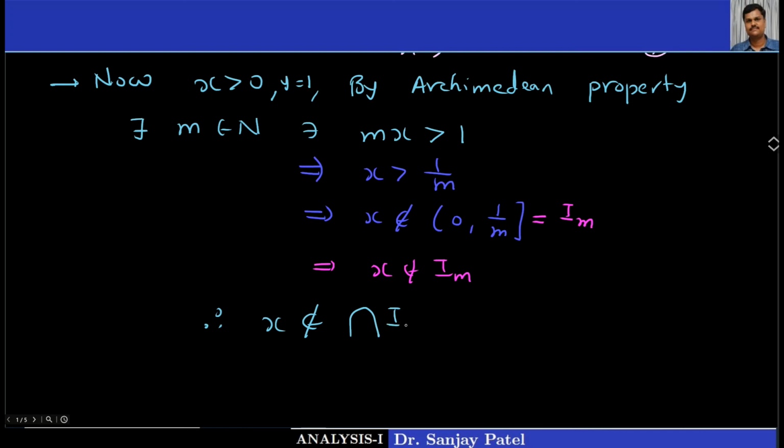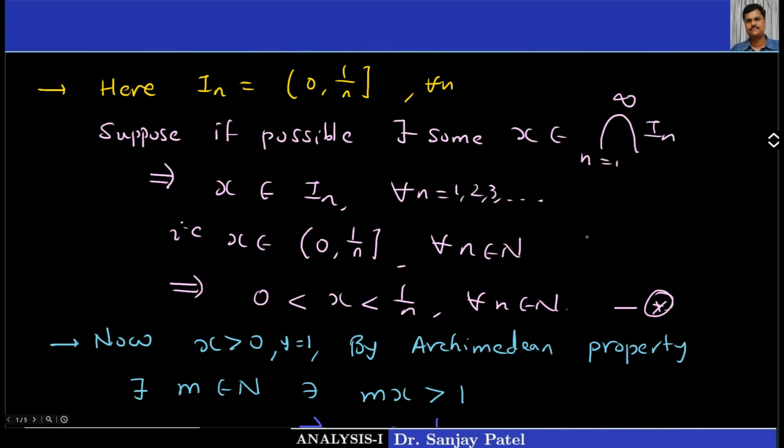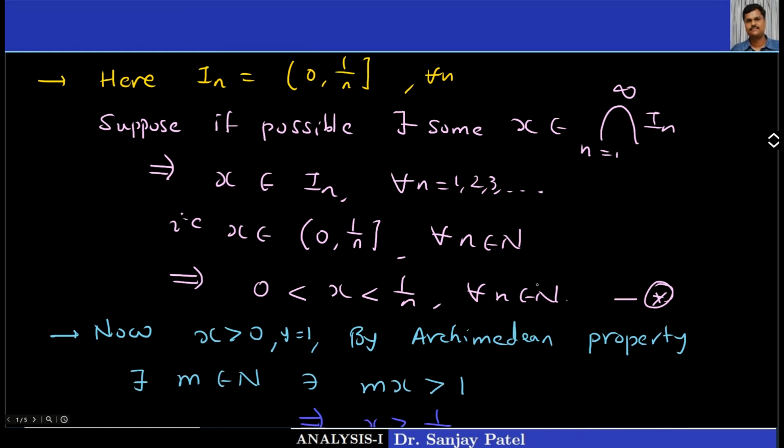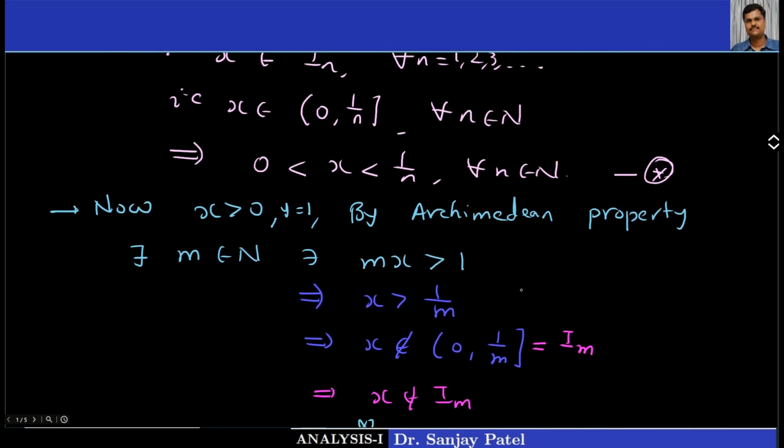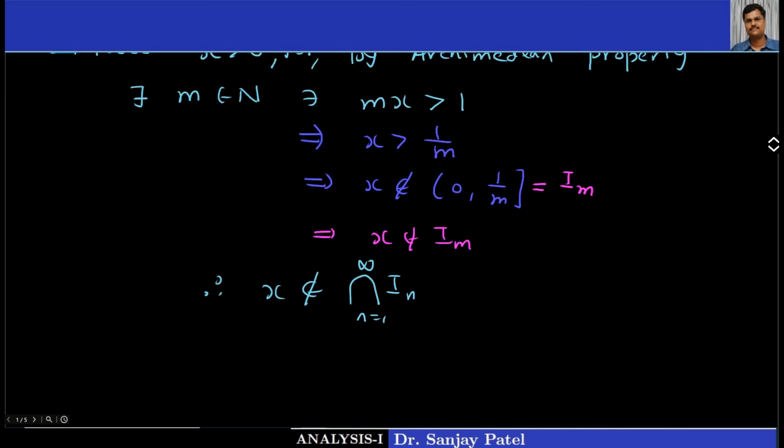Okay, x does not belong to the intersection of all these n equal to 1 to infinity. We are saying here x belongs to the intersection. On the other side, we are proving x does not belong to the intersection. We supposed that the intersection is non-empty, and we got this x belongs to the intersection of all the I's. And here I am proving that this x does not belong to the intersection. So therefore, this is a contradiction.